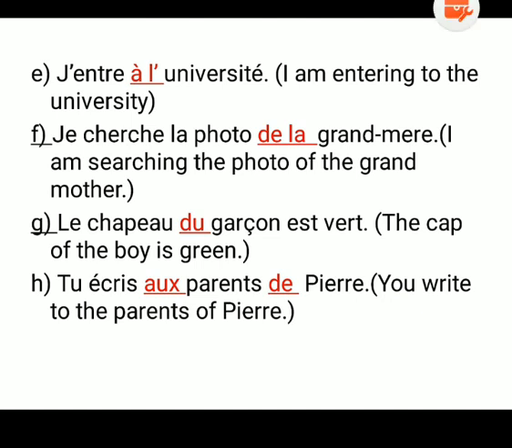E part, j'entre a l'universite. I am entering the university. Why is l apostrophe used? Because university starts with a vowel. Now F part, je cherche la photo de la grand-mere. I am searching for the photo of the grandmother. This is of the. Le chapeau du garcon, the cap of the boy. So with masculine singular we use du, and the sense of of the is used. Tu ecris aux parents de Pierre, you write to the parents of Pierre. Pierre is the name of a person.